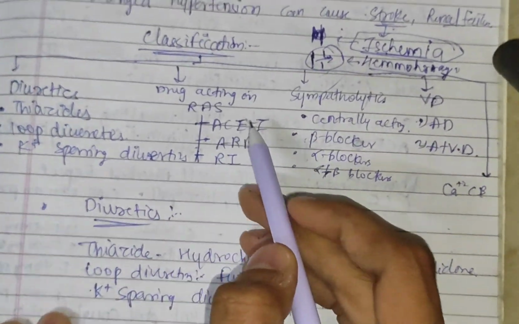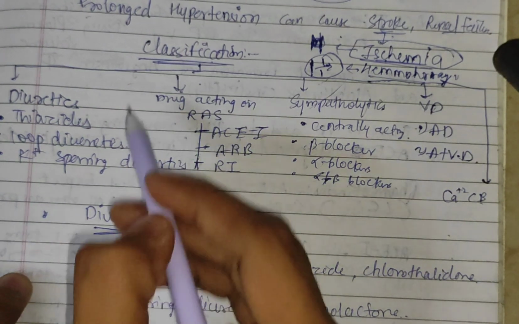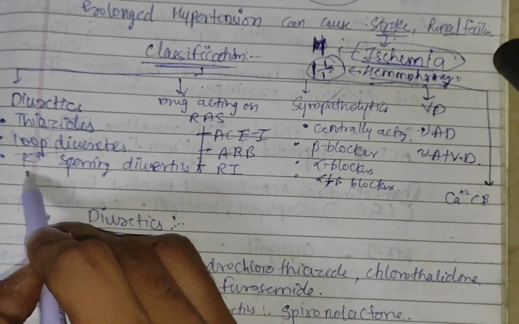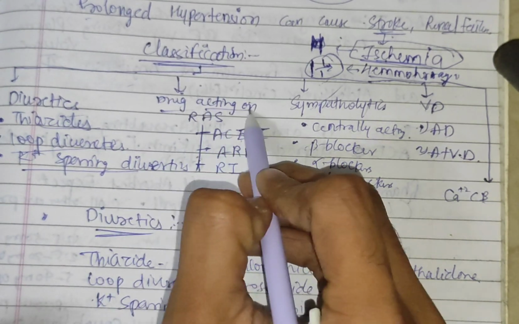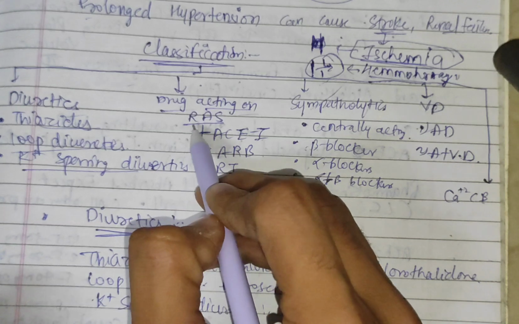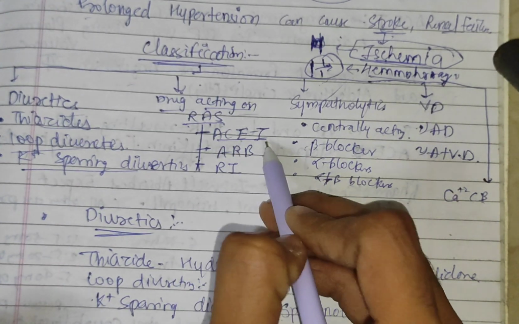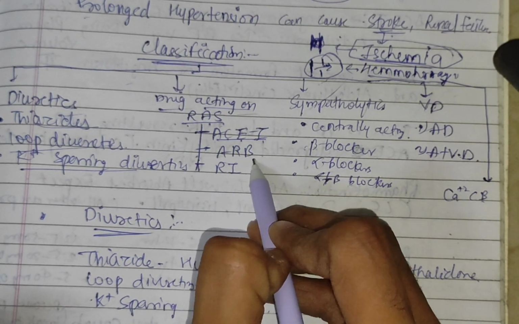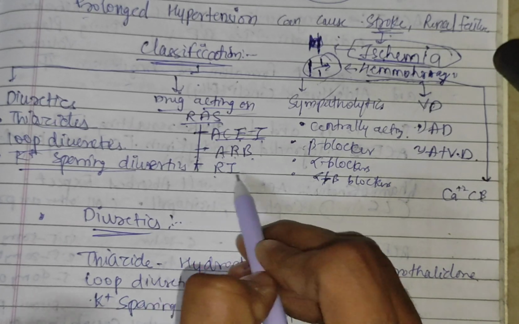Then classification: what are the drugs which are used in hypertension? First is diuretics. In diuretics, thiazide is there, loop diuretics is there, K plus sparing diuretics is there. Understand? Then drugs acting on RAS. RAS means renin angiotensin system. In this, ACE inhibitor is there, angiotensin converting enzyme inhibitor. Then ARB is there, angiotensin receptor blocker. And then the third one is a renin inhibitor.